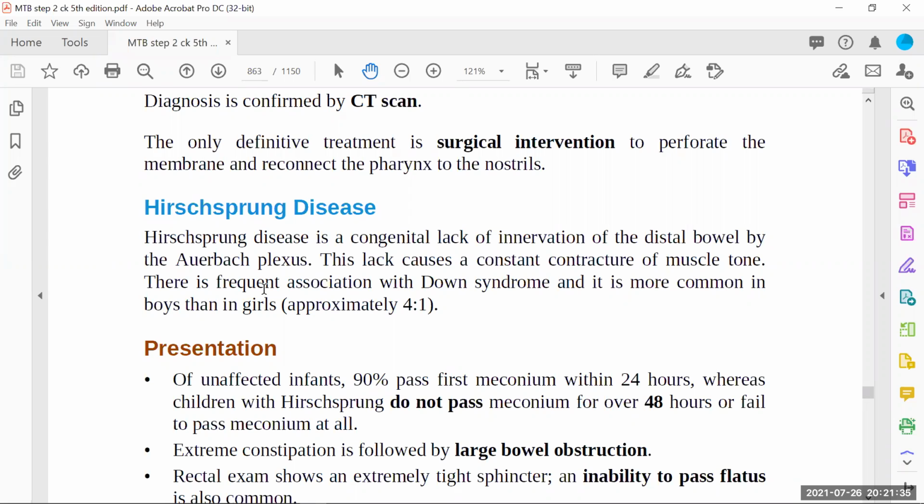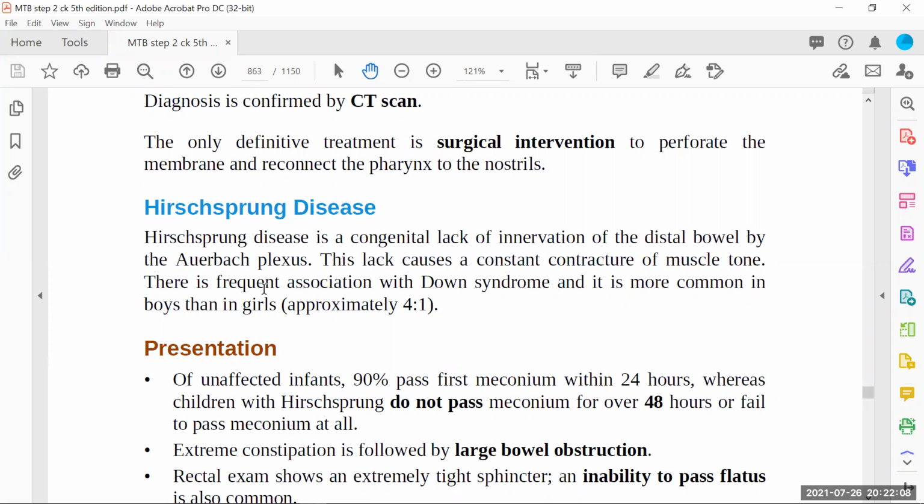So this lack causes a constant contraction of muscle tone, because once the Auerbach plexus are not innervated, are not functioning well, or there's a lack of Auerbach plexus, then what will happen? There will be no peristalsis. There is frequent association with Down syndrome, and it is more common in boys than in girls. You can see the ratio 4:1, 4 times more common in boys as compared to girls. And we normally see this type of Hirschsprung disease in combination with a syndrome. For example, Down syndrome has the most relation, and the patient usually presents with this.